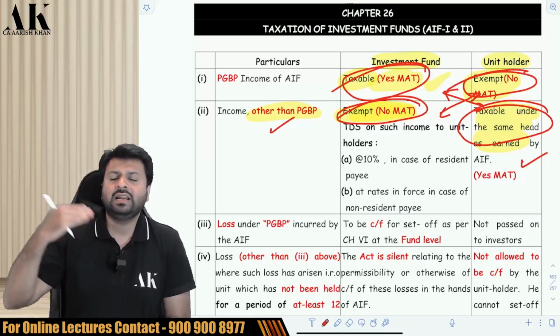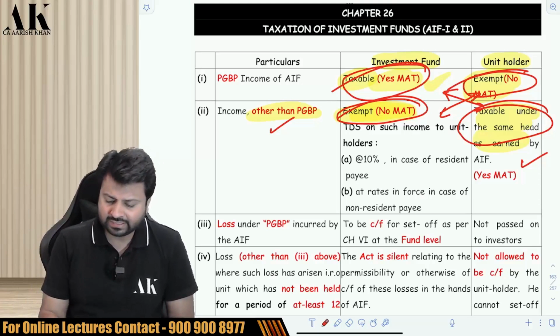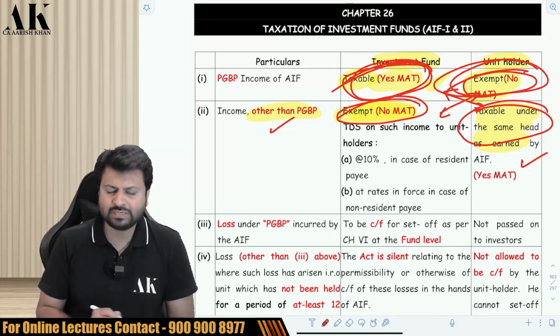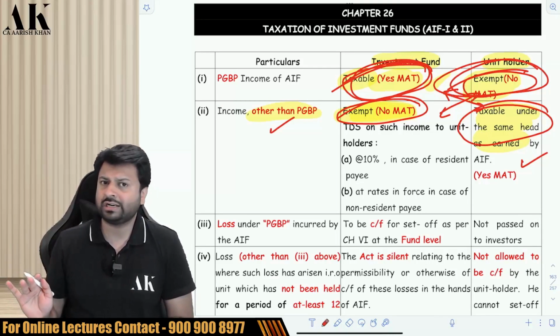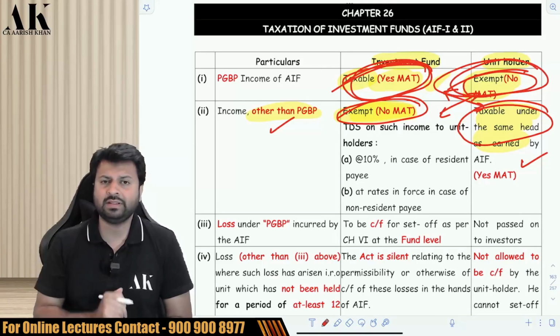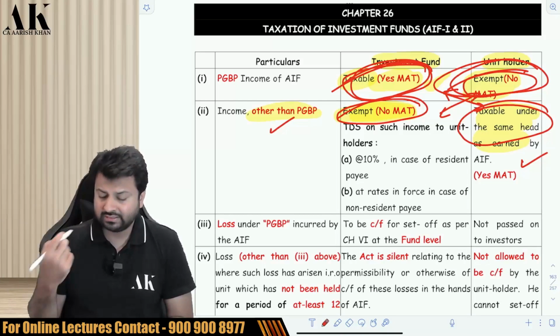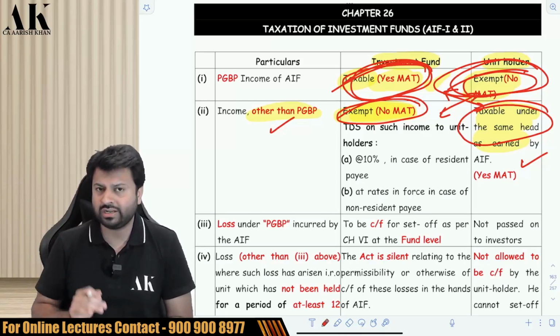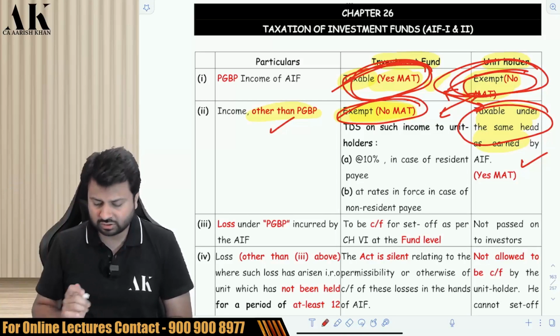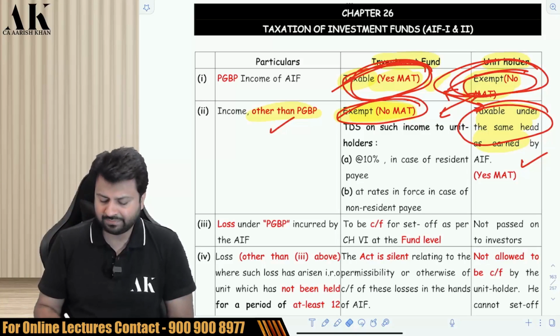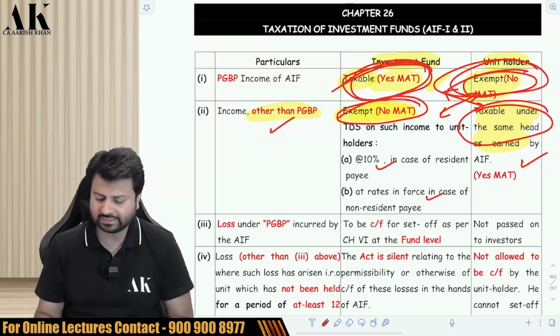Is the fund liable to deduct TDS? In case of investment fund, the PGBP income, there is no liability to deduct TDS, because PGBP income is exempt in the hands of the investor. But in case of other than PGBP, HP, CG, IFOS, if that income is distributed to the unit holder, then the TDS has to be deducted. In case of resident, it is 10%, and in case of non-resident, it is rates in force.